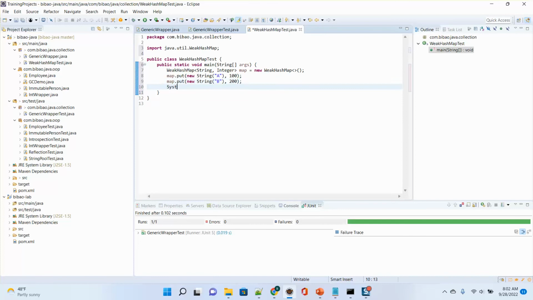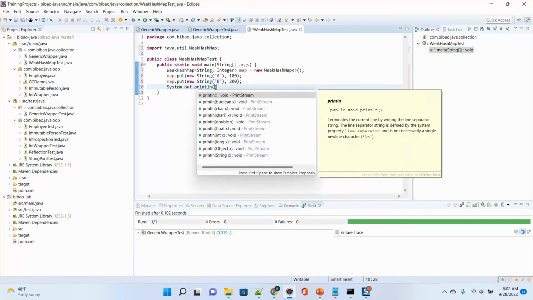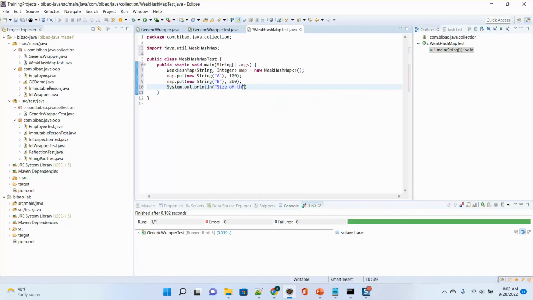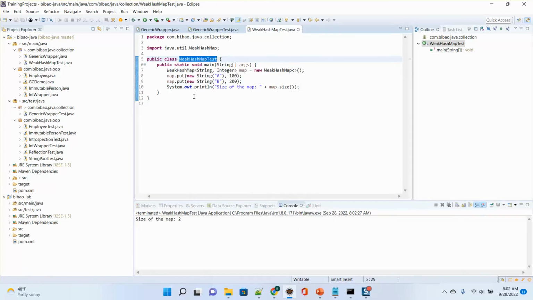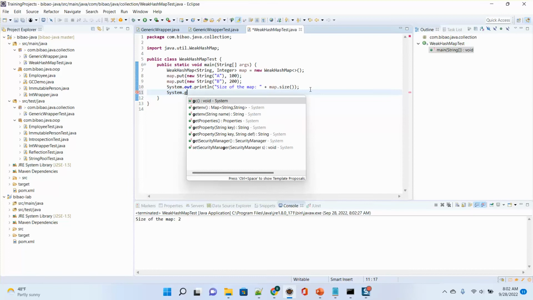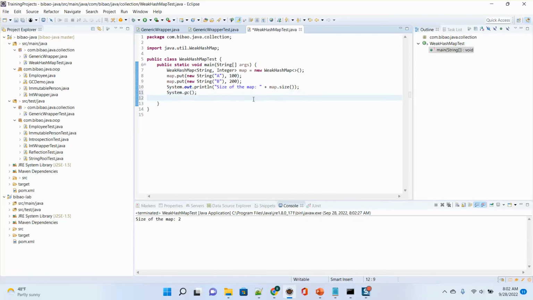Now I print out the size of the map. I use map.size. So the size should be 2. Okay, size of the map is 2. Now next I use garbage collection, System.gc. Then let me run, size of map after GC.